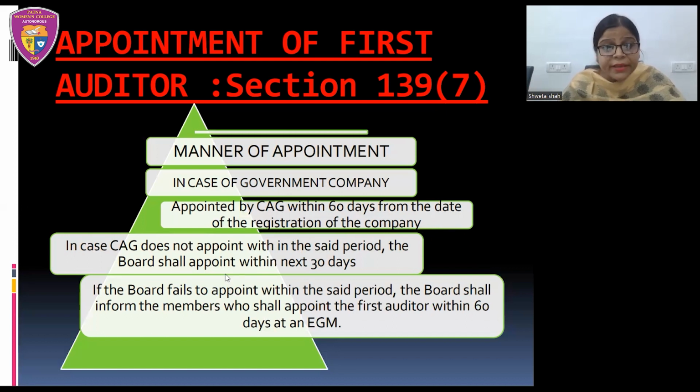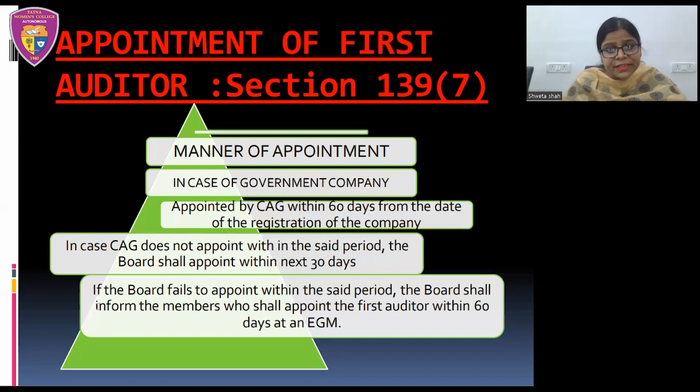Now the question arises, suppose the Comptroller and Auditor General of India fails to appoint within that period of time, that is within 60 days from the date of registration of the company. In that case, this power will be handed over to the board of directors, and the board of directors shall appoint the first auditor within the next 30 days.